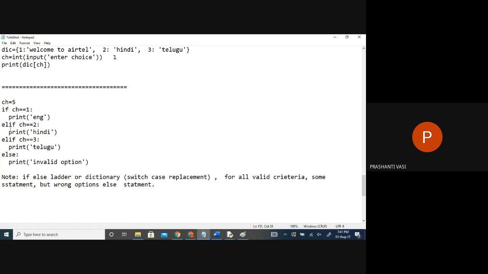When will I get this? When nothing is matching. Failure case. So I can say else statement is nothing but a failure case. If some of the other things are matched, I'll get any of these things on the screen. Clear? Any confusion?